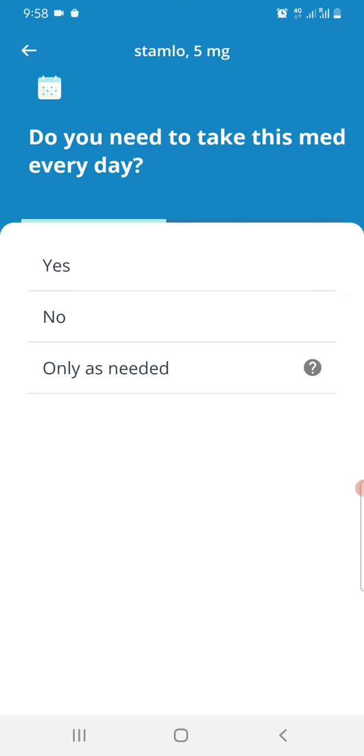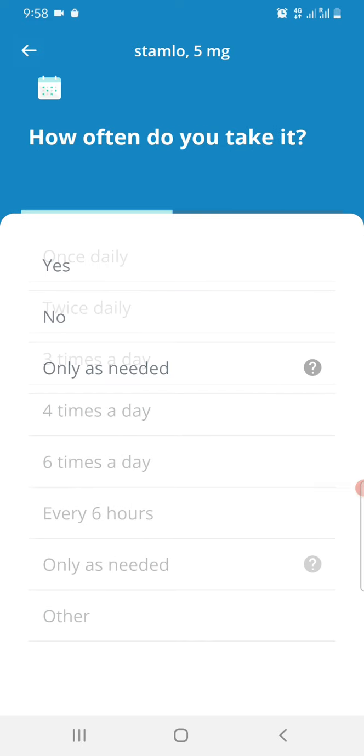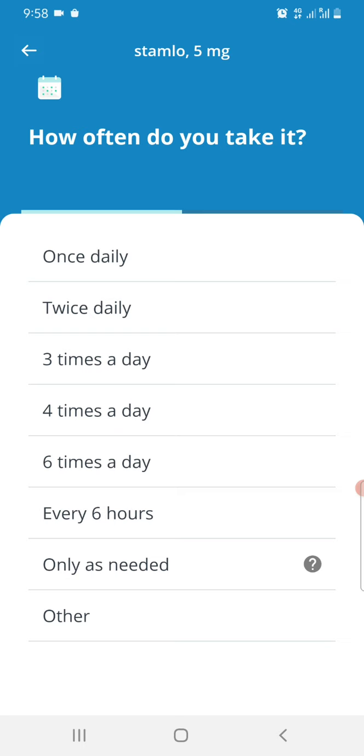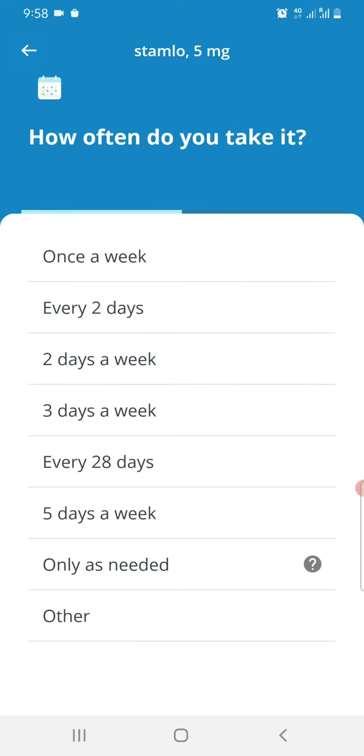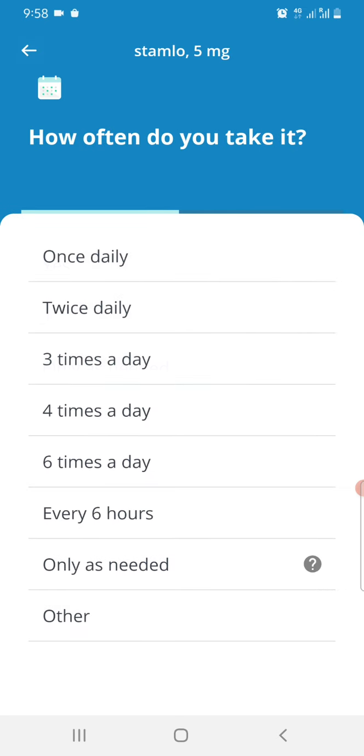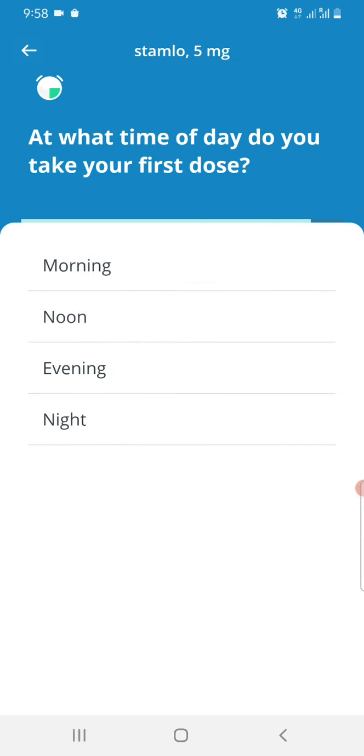So do you need this med to take every day? Yes, I need it to take every day. If you don't need to take it every day, you can even go back. I'll show you. If you don't need to take it every day, you can even click no. So it will still ask how many times you need to do it. Okay, so this Stamlo I need to take every day, twice daily.